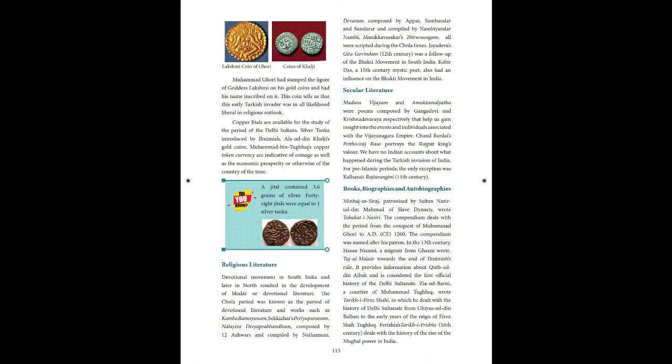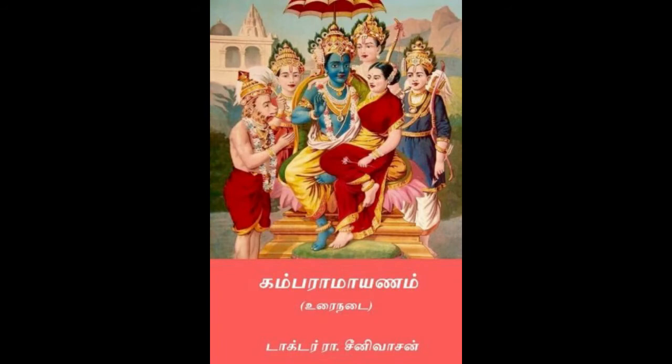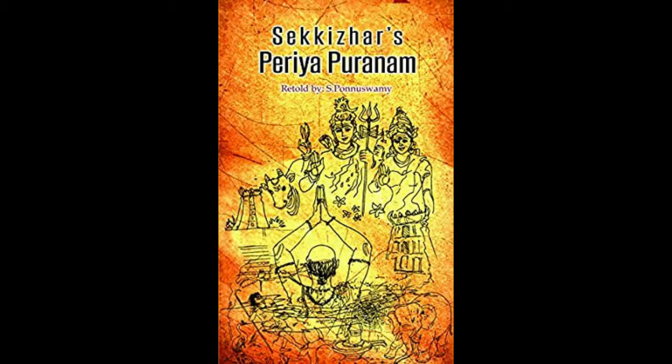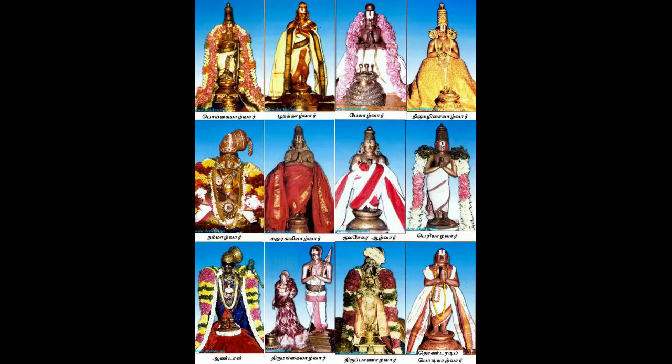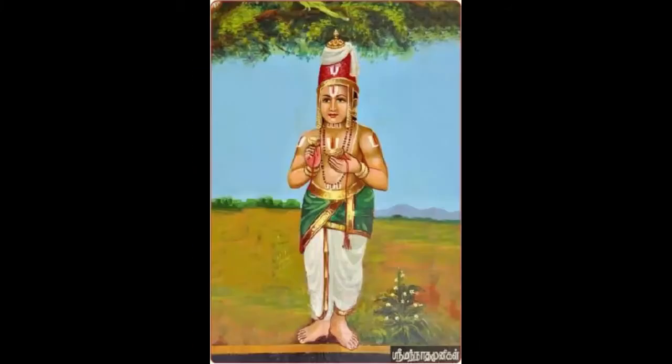So this Chola period is also known for devotional literature. Some of the devotional literature during the Chola period are Kamba Ramayanam, Sekkizhar's Periya Puranam, Nalayira Divya Prabandham, composed by 12 Alvars and compiled by Nadamuni.